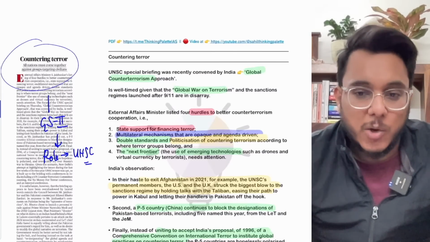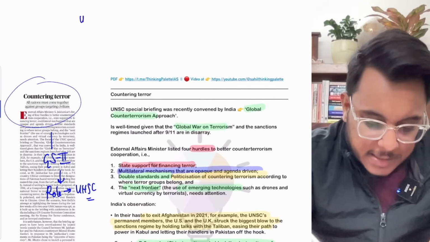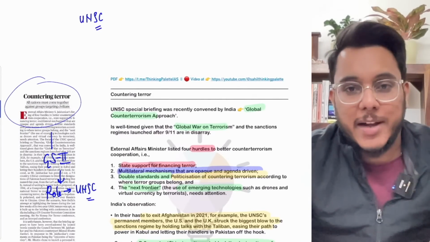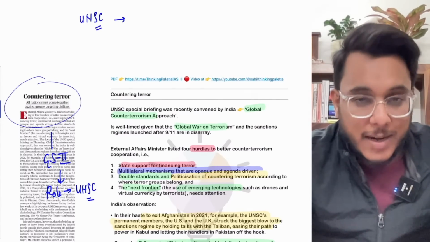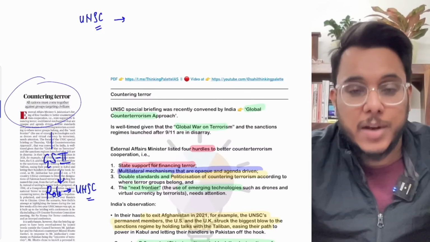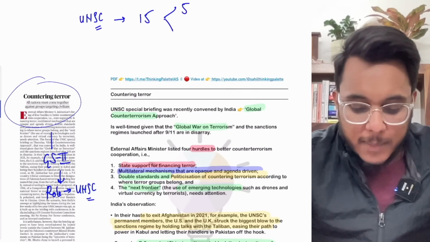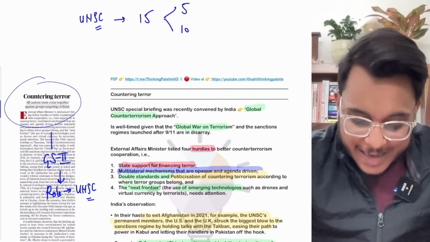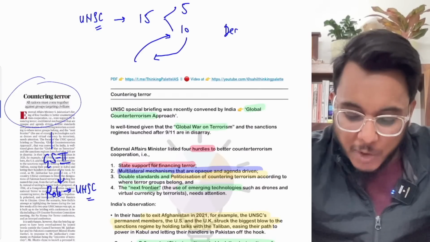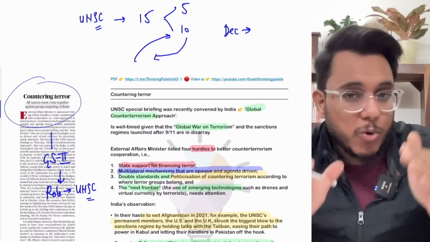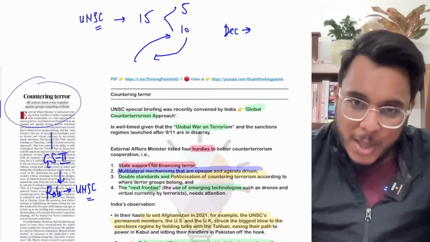Now, before going into this article, a little bit of a thing I wanted to tell you guys is that right now India is serving as a non-permanent member in the United Nations Security Council. The United Nations Security Council is a principal organ under the United Nations, and it is responsible for ensuring peace. There are 15 members, 5 permanent and 10 non-permanent. For the month of December, India is president of the United Nations Security Council, and India's presidency will come to an end in December.